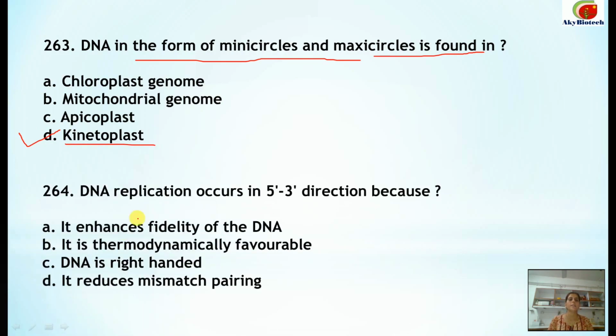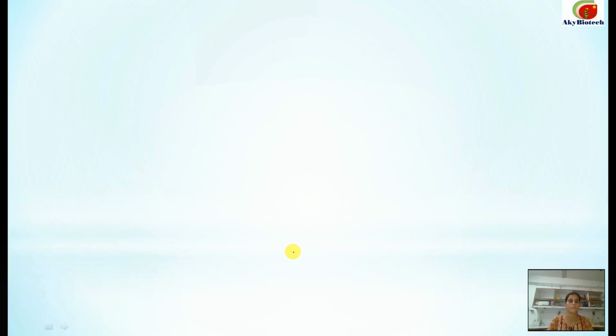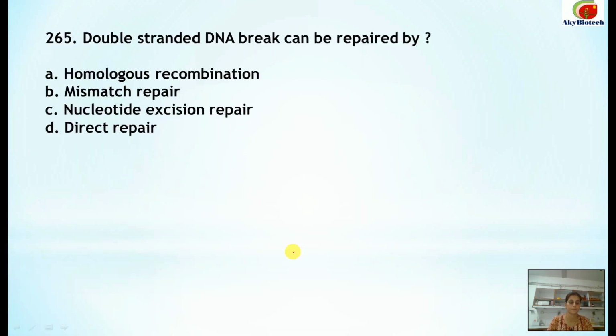264. DNA replication occurs in 5' to 3' direction because it is thermodynamically favorable. 265.